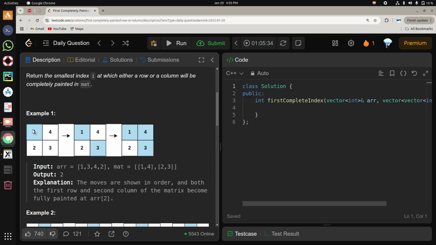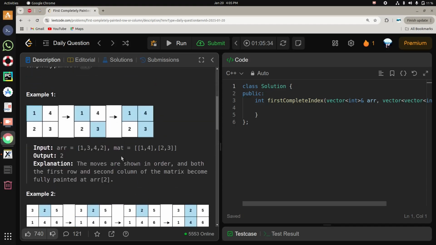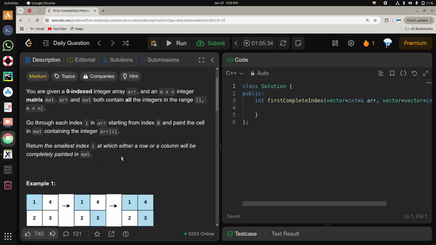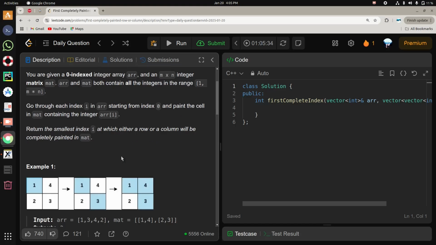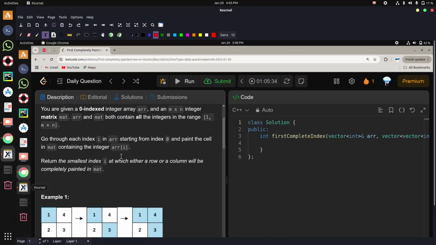If any row or column is completely filled, we return that index immediately, because that will be the smallest index. If we cannot find that, we simply return -1. So this is the basic overview of the question. Now let's understand how to implement it.